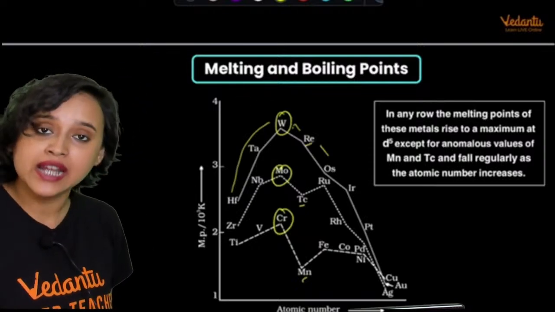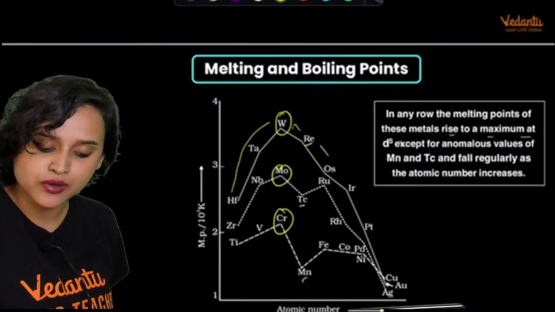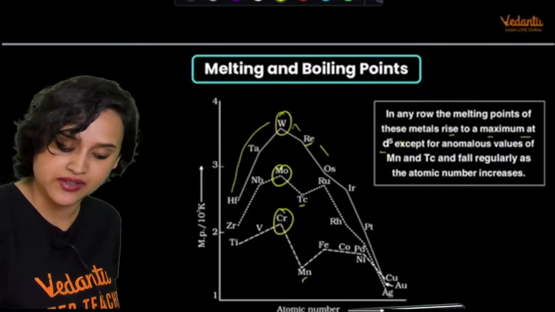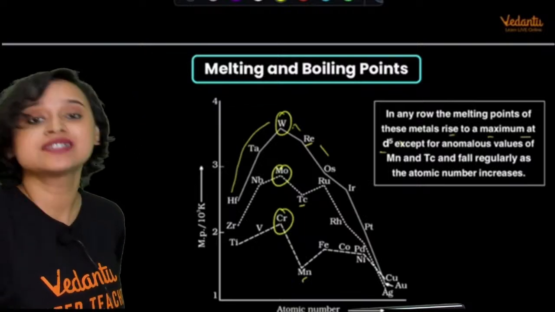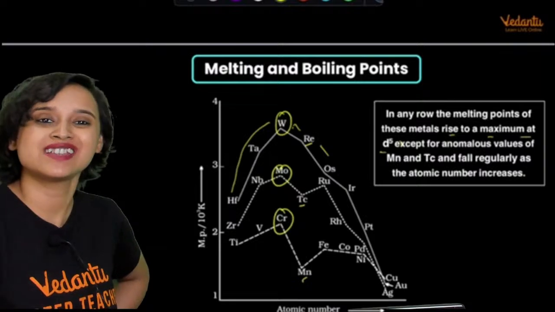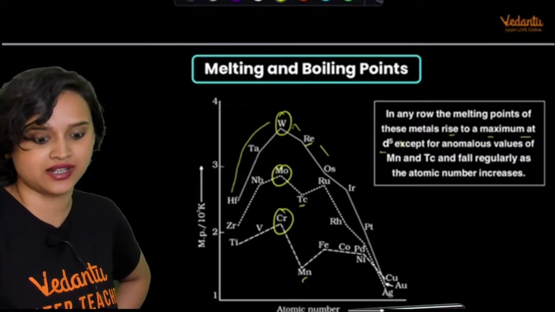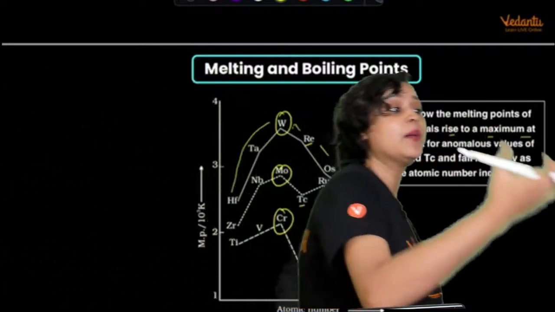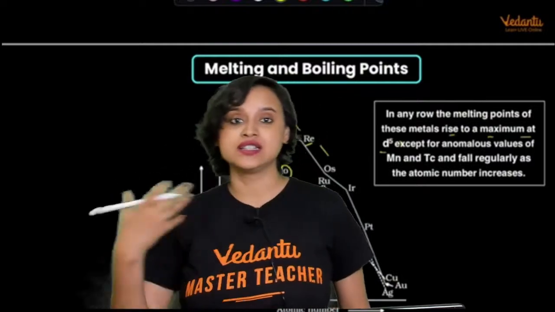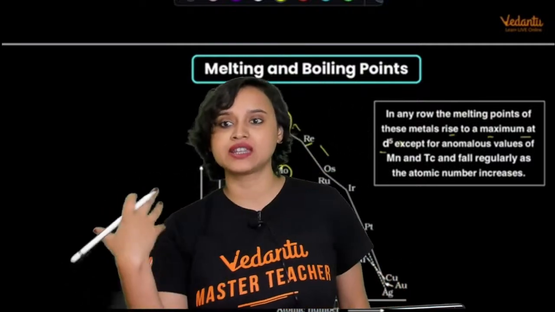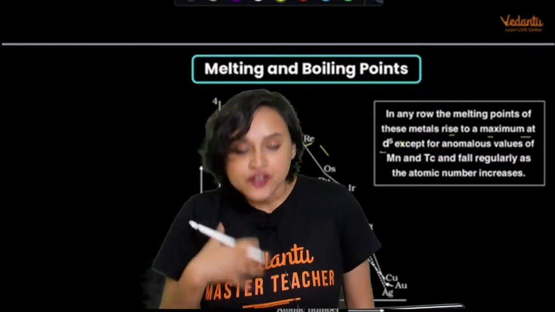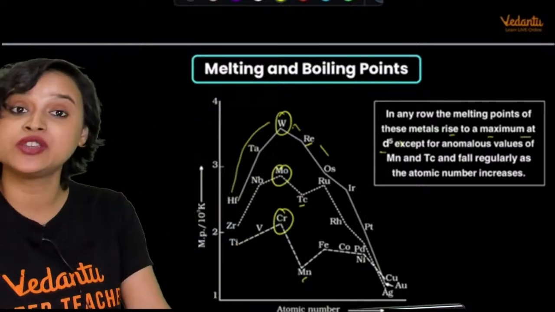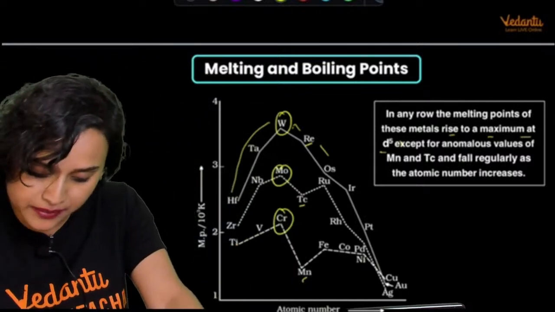Why so? In any row, the melting point of these metals rises to a maximum at d5. Whenever you see d5, you all know that chromium has d5, isn't it? 4s1, 3d5. That means that chromium can actually get rid of 6 electrons. Literally 6 electrons, my dear students. And these 6 electrons, because they are all unpaired, can be given up in the kernel of the metal, the sea of metal electrons that is there. So they can donate it in the kernel, and that's why they have a stronger bond formation, which is why you get to see a very high melting and boiling point.